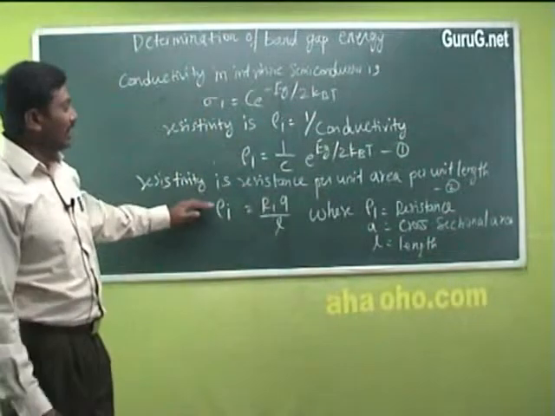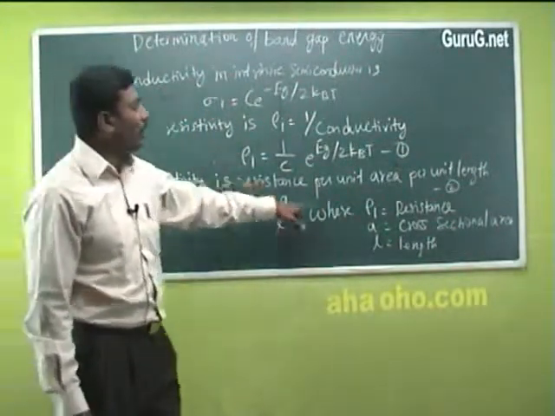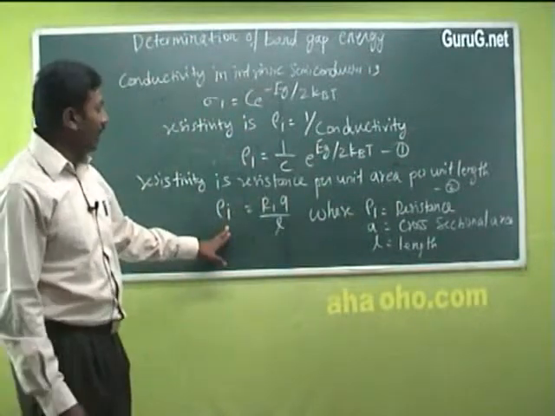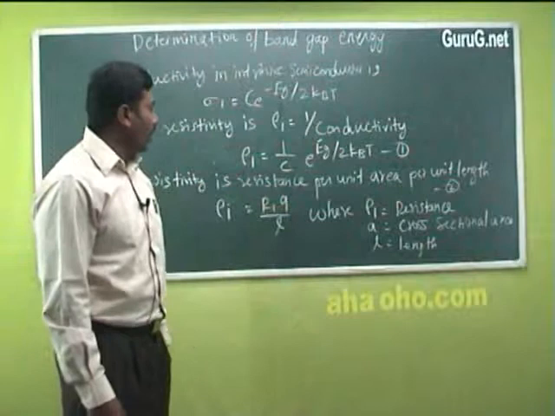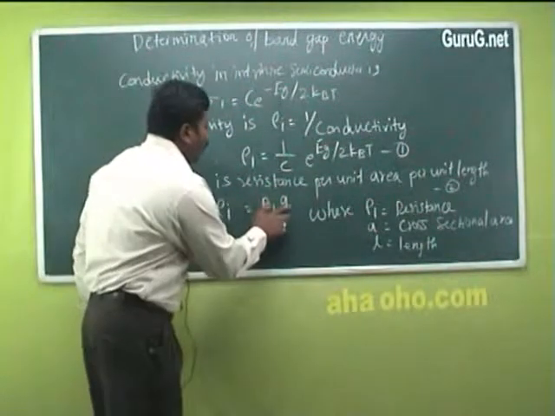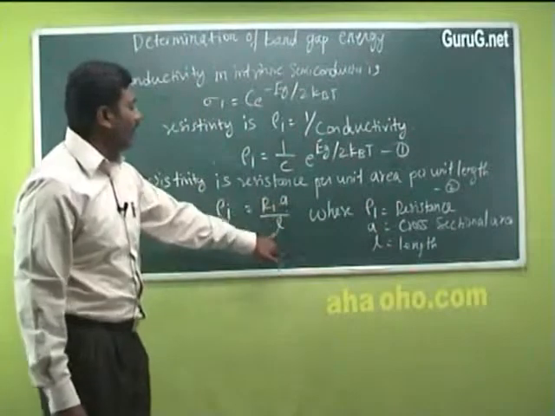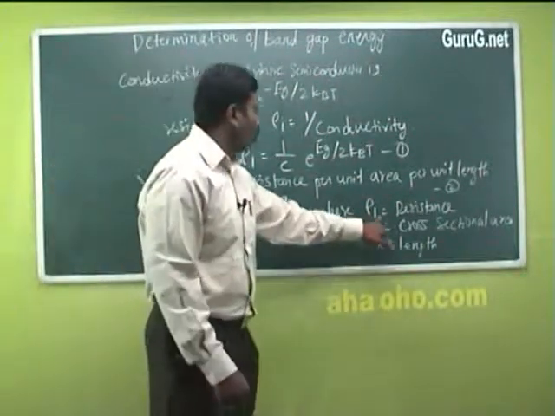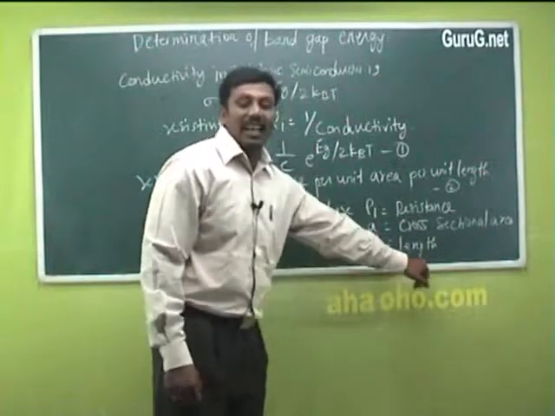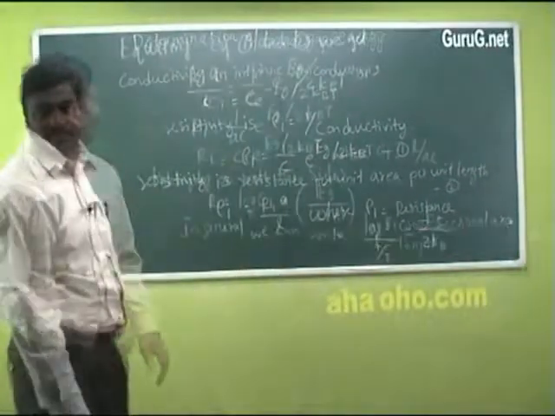We know that the resistivity is the resistance per unit length times area, where rho i is equal to Ri A divided by L, where Ri is the resistance, A is the cross-sectional area and L is the length.